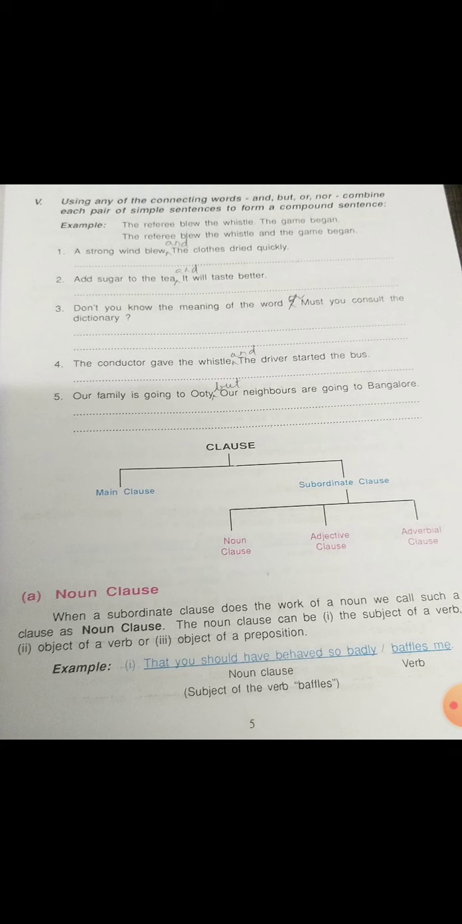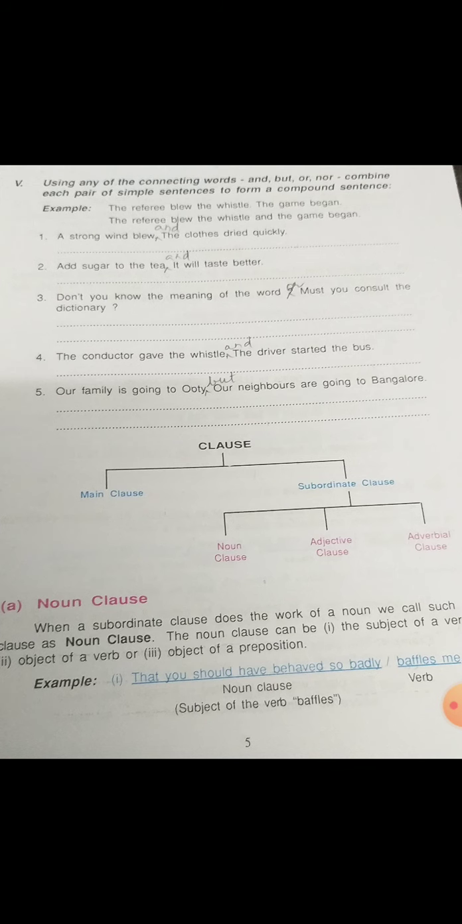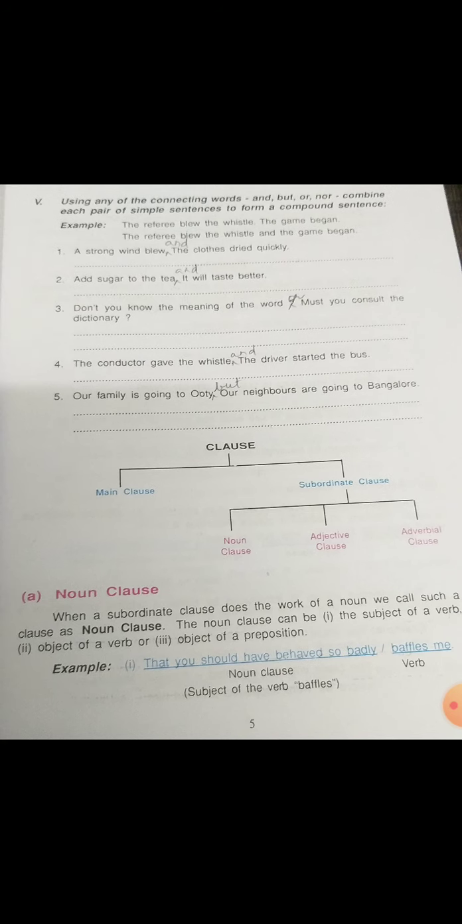The conductor gave me the whistle. The driver started the bus. The conductor gave the whistle and the driver started the bus. Our family is going to Ooty. Our neighbors are going to Bangalore. Our family is going to Ooty, but our neighbors are going to Bangalore. Ooty and Bangalore, the first letter is a capital letter. You can note it down because it is a noun. And the connecting word is but. After but you must write our in a small letter only. Okay children, so without making mistakes, you can note down this in your grammar book. Thank you.